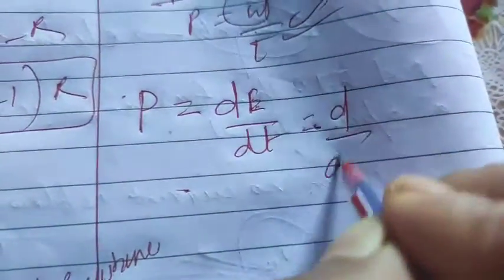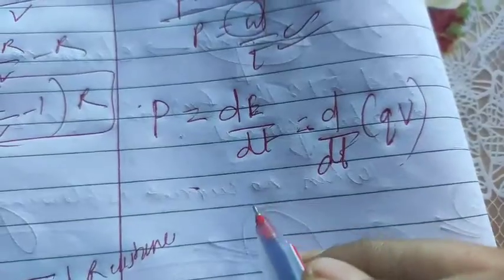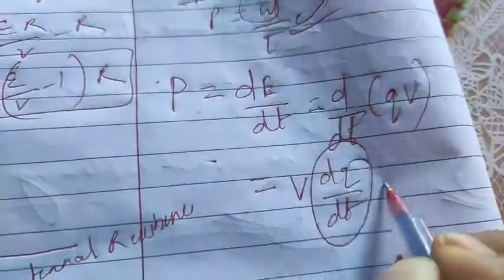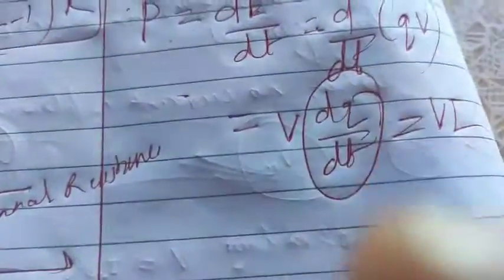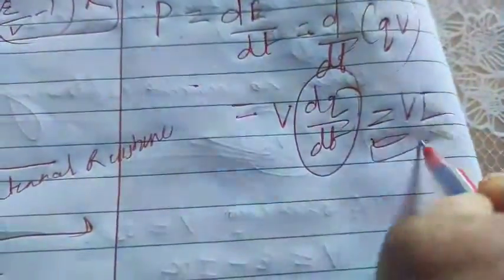Clear? Now as I know my energy is QB, so d by dt of QB. Then I will take B outside, since B is common: dQ by dt. What is dQ by dt? It is nothing but current. So you will get power is equal to B times I, and this is one formula, student.